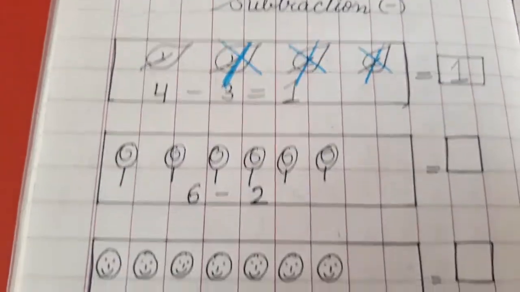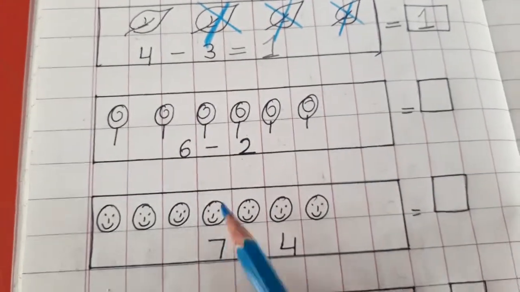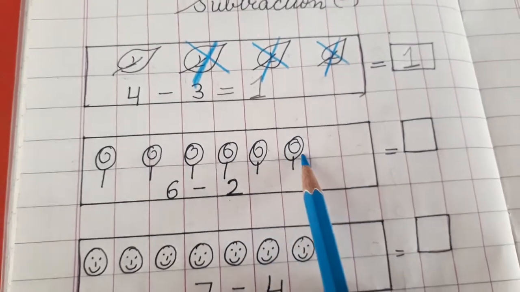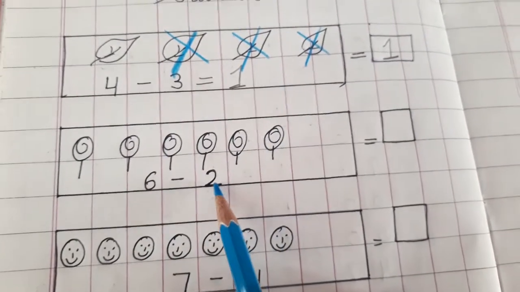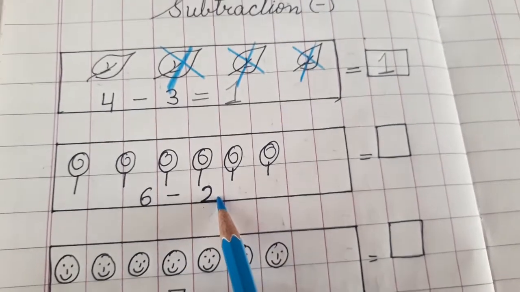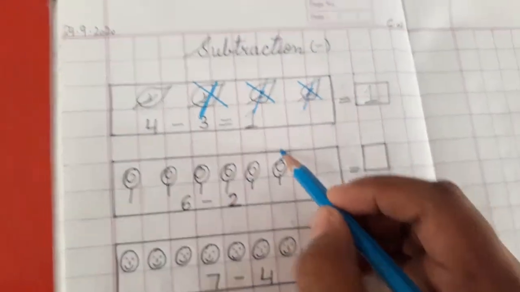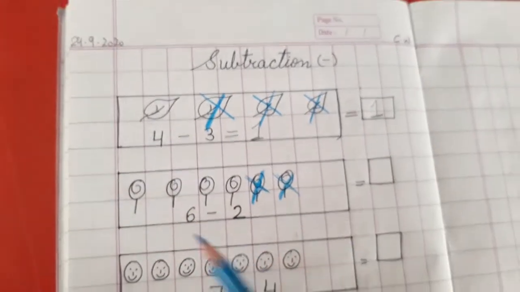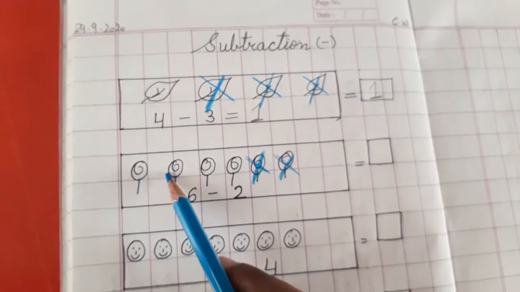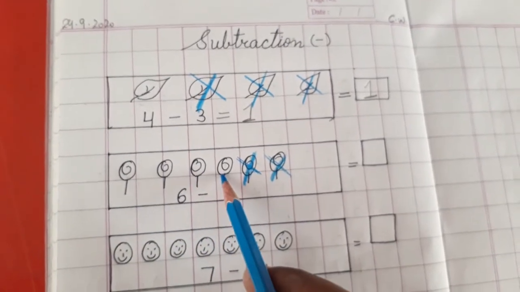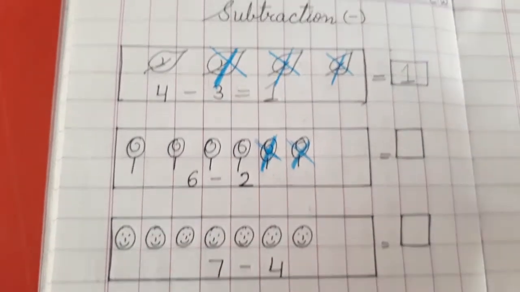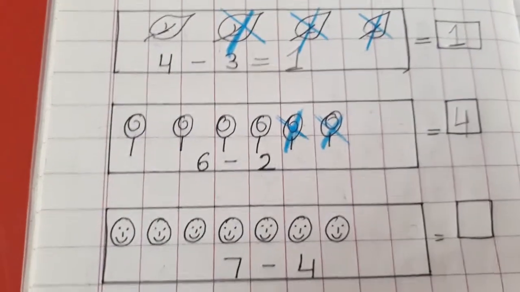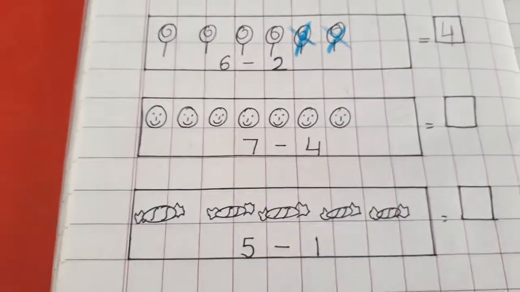Understood? Now next we have lollipops. So here we have 1, 2, 3, 4, 5, 6. 6 lollipops I have. Now how many do I have to minus? How many to be taken away? 2. So what we'll do? 1, 2. So now how many are left? 1, 2, 3, 4. So what should I write here now? I am going to write 4. Understood class?